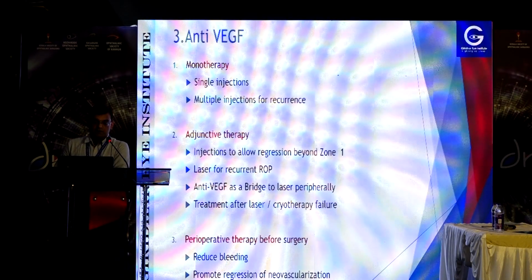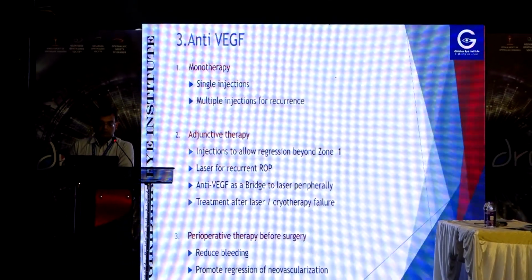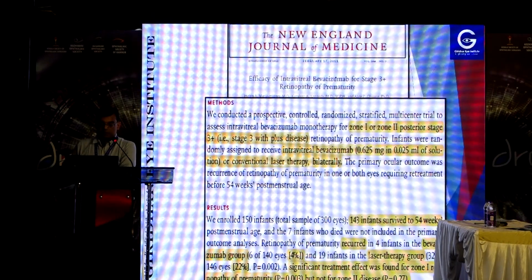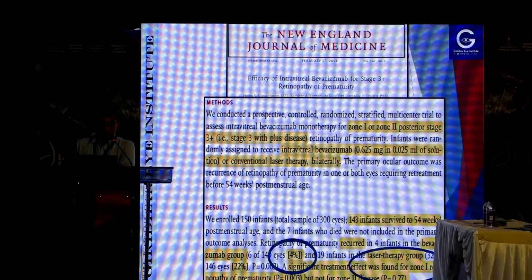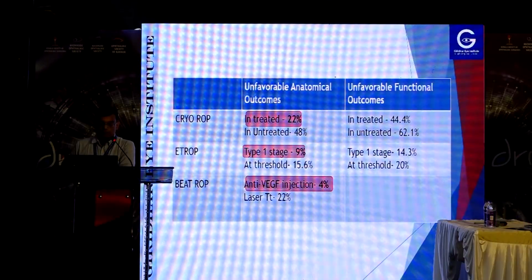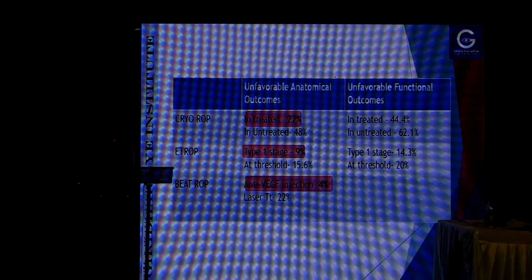Then anti-VEGF, which can be used as monotherapy, as adjuvant therapy to laser, or as pre-operative treatment before surgery, has further changed the spectrum of treatment with significantly fewer unfavorable outcomes. In the next slide, unfavorable outcomes reduced from 22% in CRYO-ROP to 9% in ET-ROP to just 4% in BEAT-ROP.